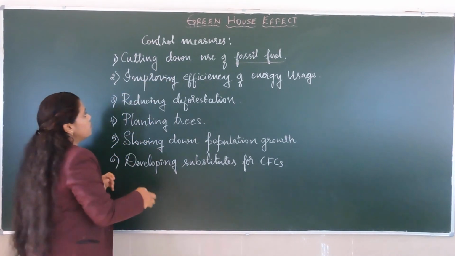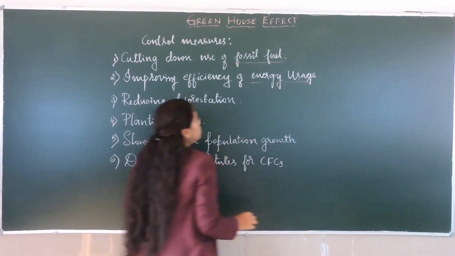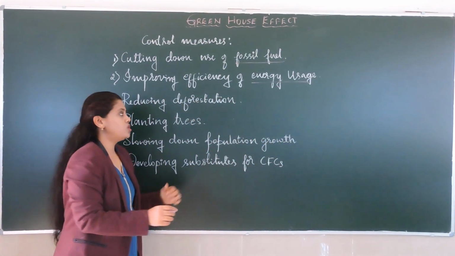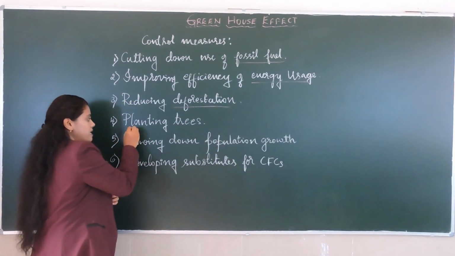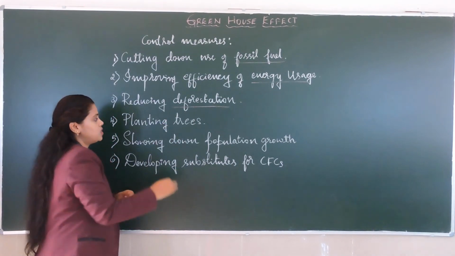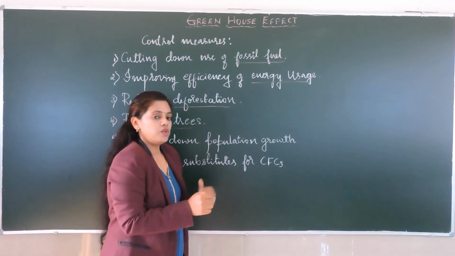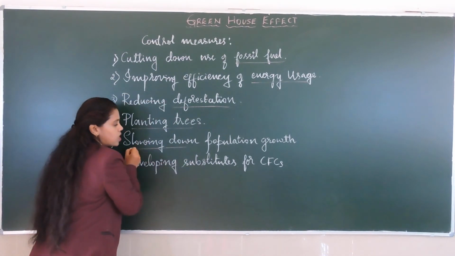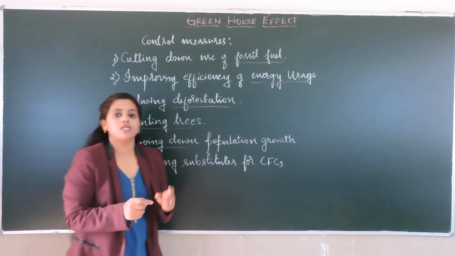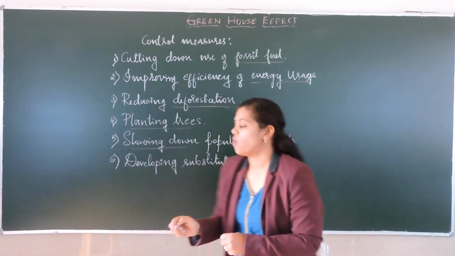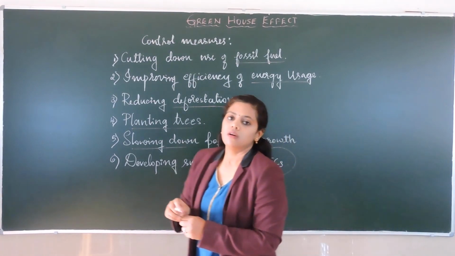We should improve the efficiency of energy usage, reduce deforestation, plant more trees, and slow down population growth. Lastly, we should search for substitutes for chlorofluorocarbons, which are one of the major causes